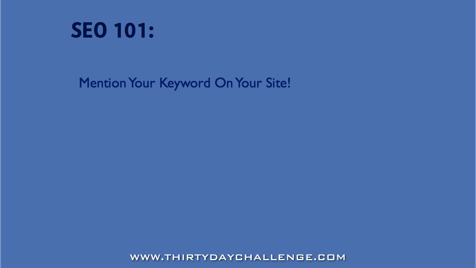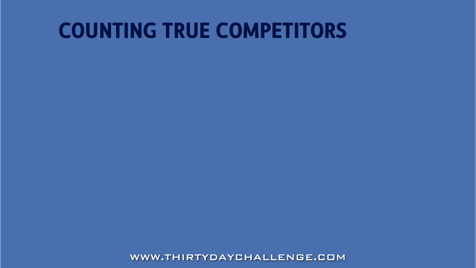But sites that do mention the keyword in that order are your true competitors. They're at least doing the minimum amount that a site can do in order to be optimized for a keyword. They're mentioning the keyword on their site. And this is what phrase-matched SEO competition figures tell us. It tells us how many competitors we have in our market, how many sites have the minimum amount of optimization for our keyword. And these are the sites that we need to beat.